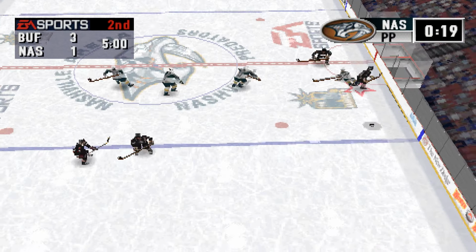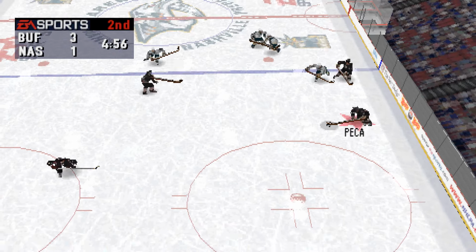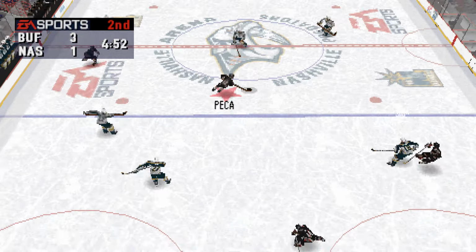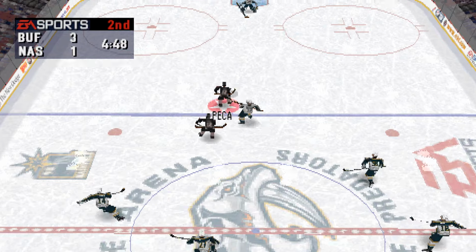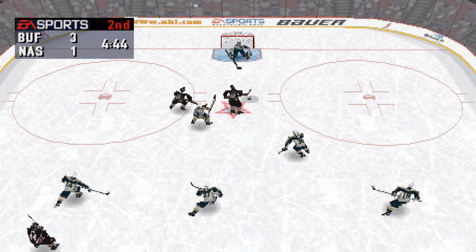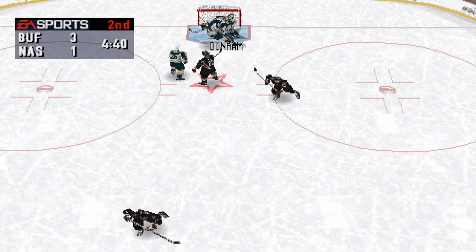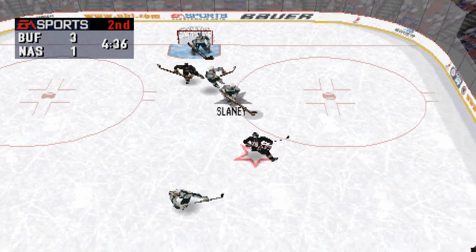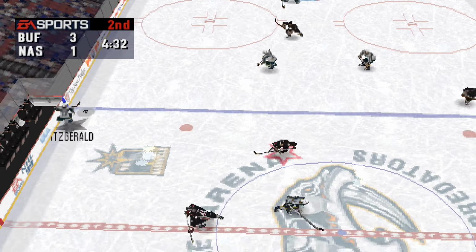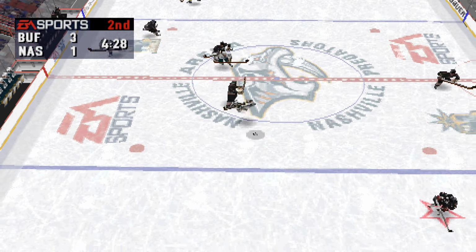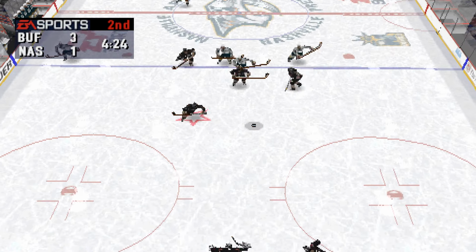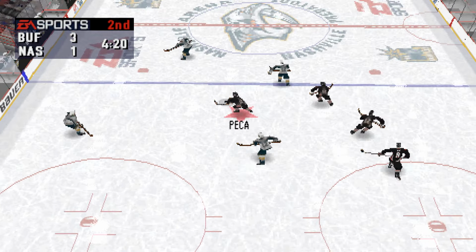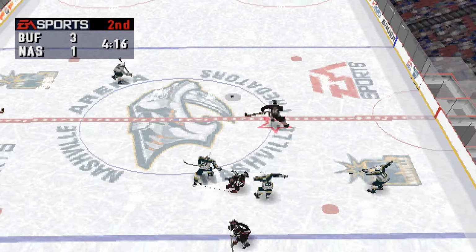Daigneault over to the wing. He's flattened by Shannon. To center. Pekka into the slot. Buffalo should be making a line change soon. Time runs out on the penalty to McKee. Both teams are passing well in this game. 4:27 left in the period. Buffalo with a commanding lead in this one. Pekka passes it to Audette.